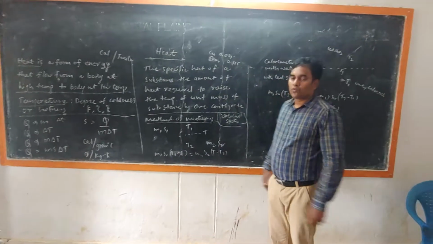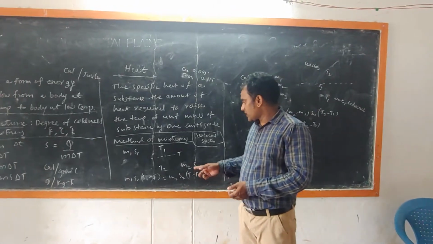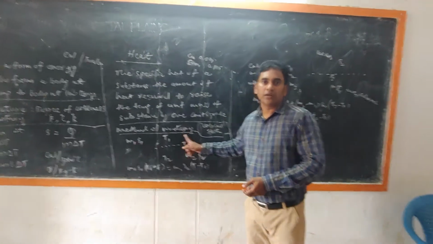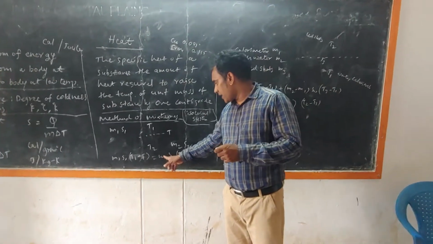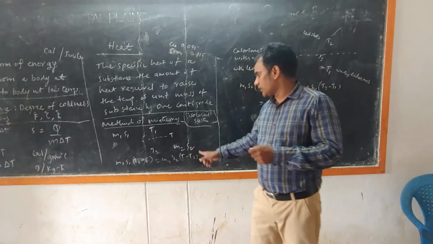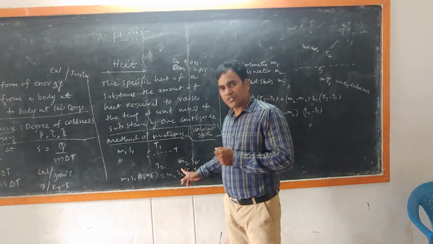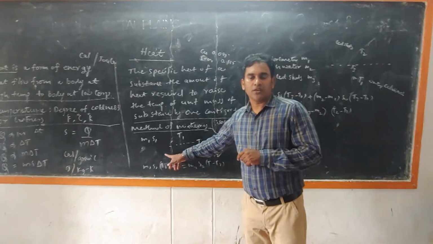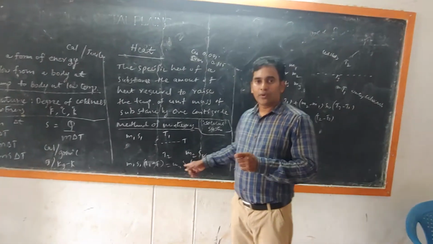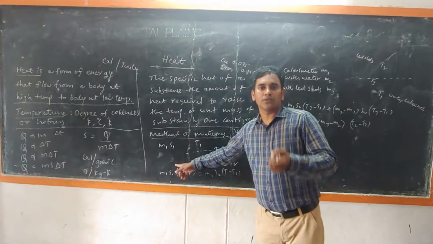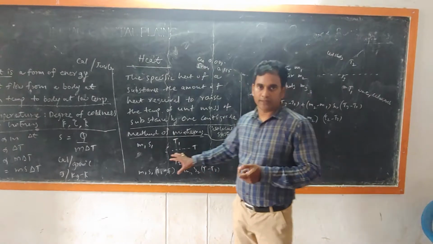In the same way, what is the heat gained by the low temperature body? Its temperature rises from T2 to T. Therefore, the heat gained by the body is M2 into S2 into T minus T2. In this method, one specific heat is known to us, the other is unknown. M1, M2 and the temperatures are also known to us. Therefore, we can easily find out S1, the unknown specific heat.